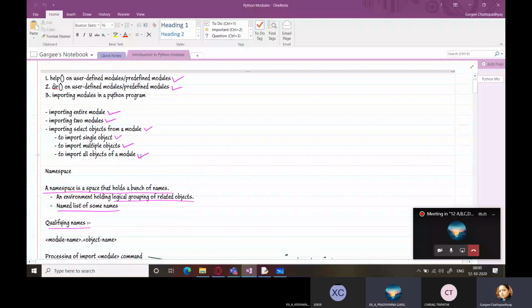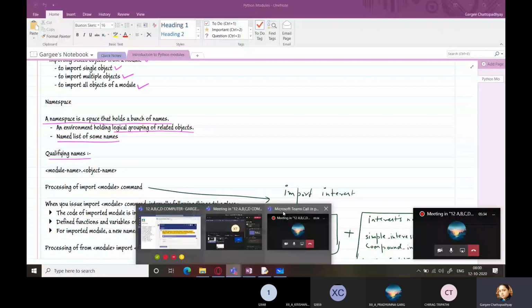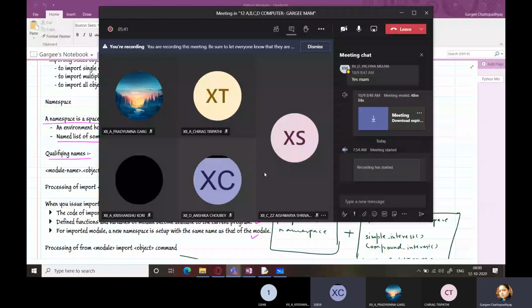We have to start from namespace, right? Yes, ma'am. Chirag and Anshika, others, please tell me, are we to start from namespaces? Yes, ma'am. Okay, fine. So we are going to see namespaces today.